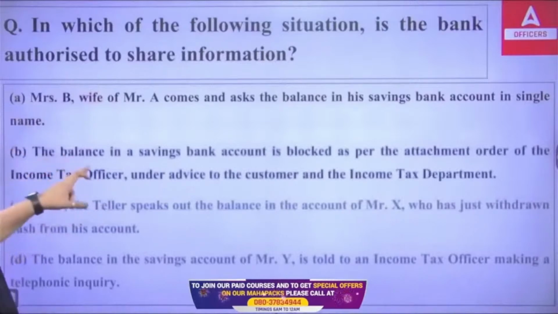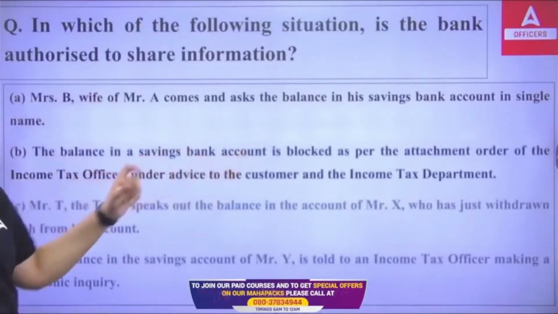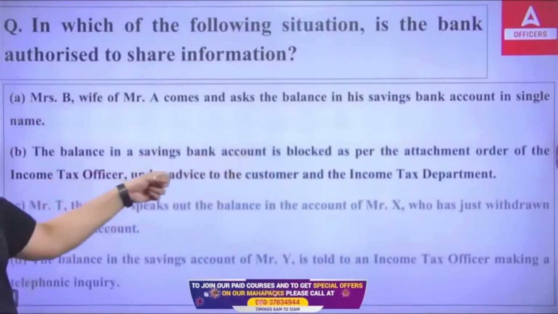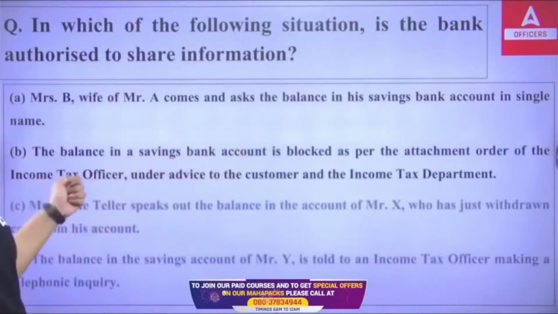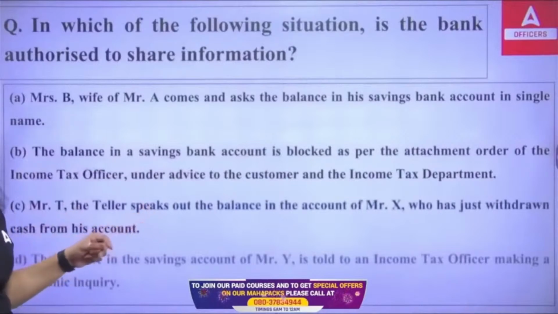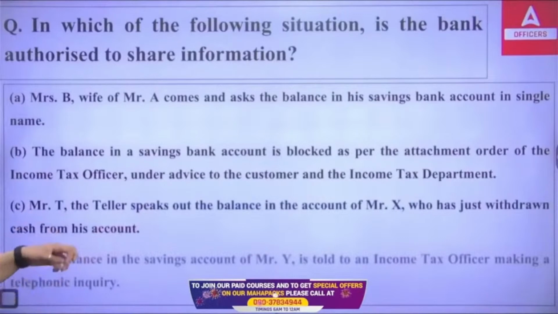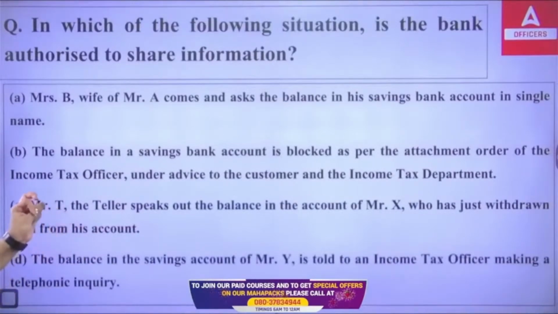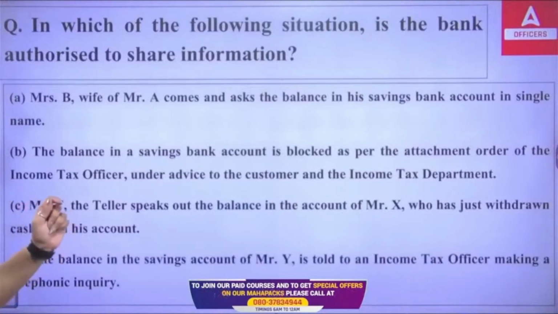Second, the balance in a savings bank account is blocked as per the attachment order of the income tax officer under advice to the customer by the income tax department. Then Mr. T, the teller, speaks out the balance in the account of Mr. X, who has just withdrawn cash from his account. Then the balance in the savings account of Mr. Y is told to an income tax officer making a telephone inquiry.